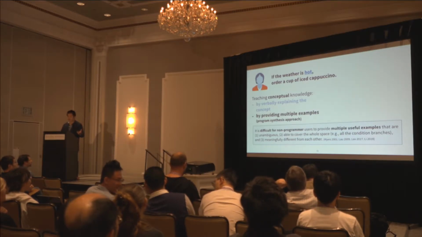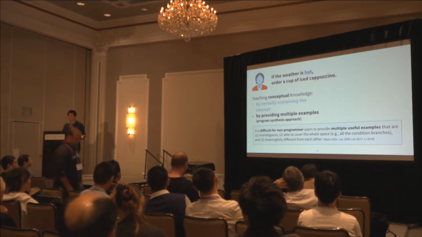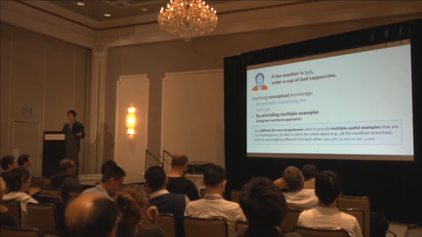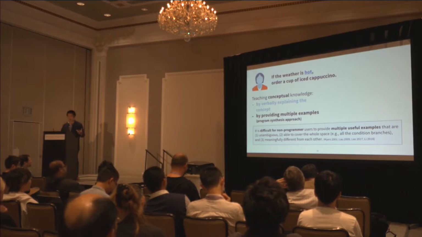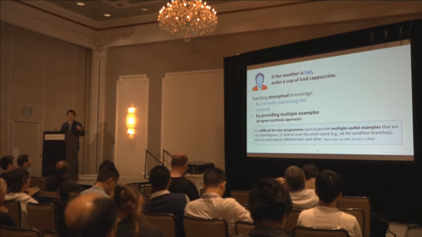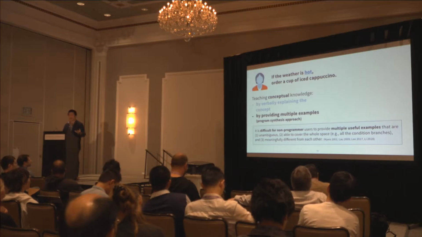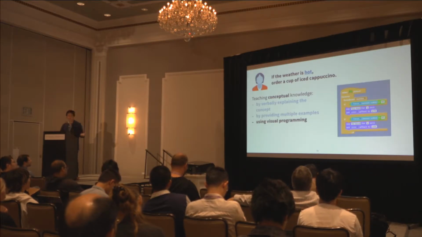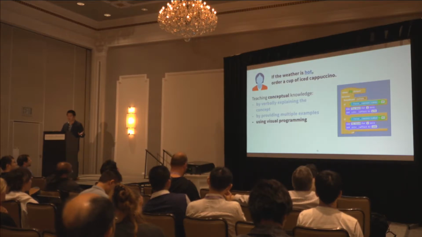Another approach is to have the user provide multiple examples, and then the agent can use program synthesis methods to infer a program that satisfies all the constraints in the examples. However, many prior studies have shown that non-programmers are usually not that good at providing useful examples. They often give ambiguous ones, or examples that are essentially the same to the agent, which will not cover the whole problem space. There's also the visual programming approach. While this is easier than conventional programming, it still has a notable learning barrier for end users.